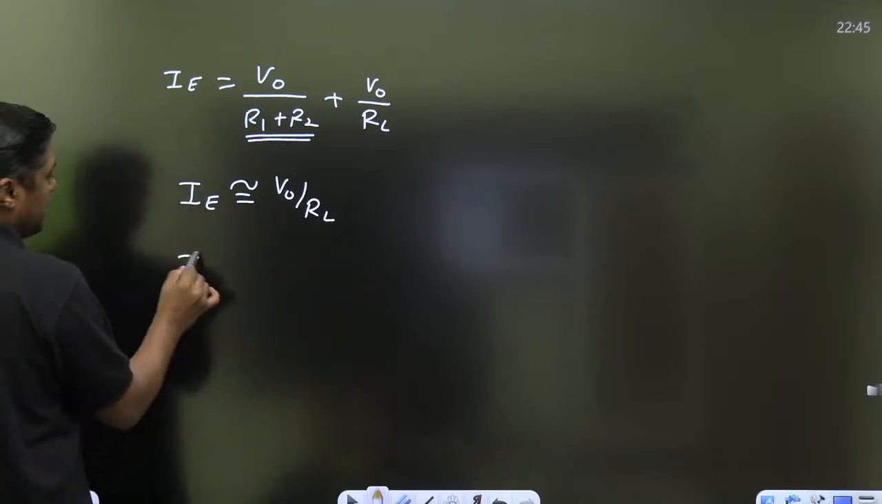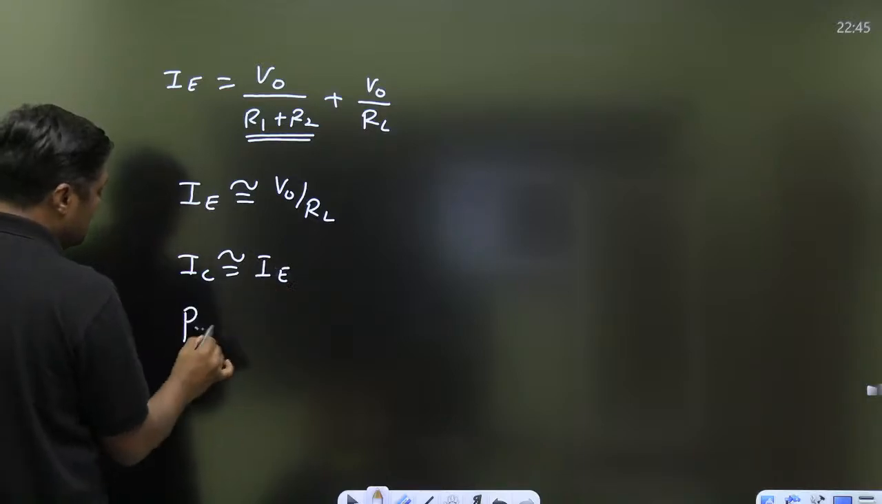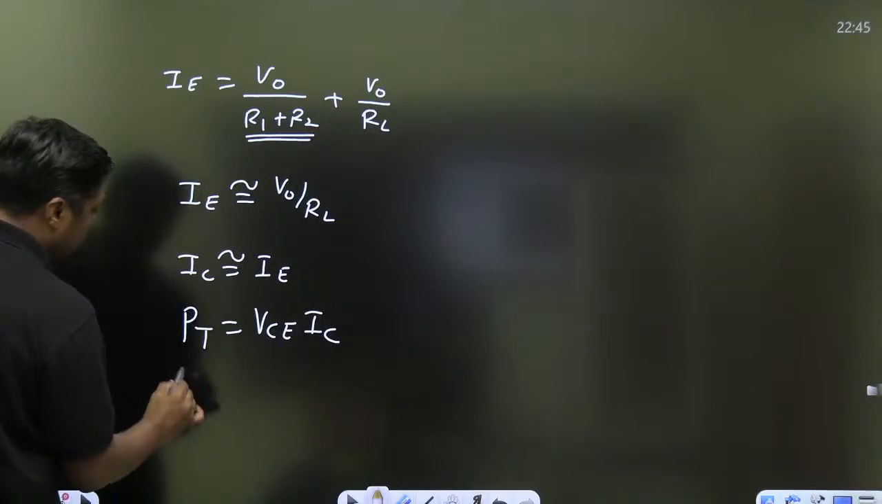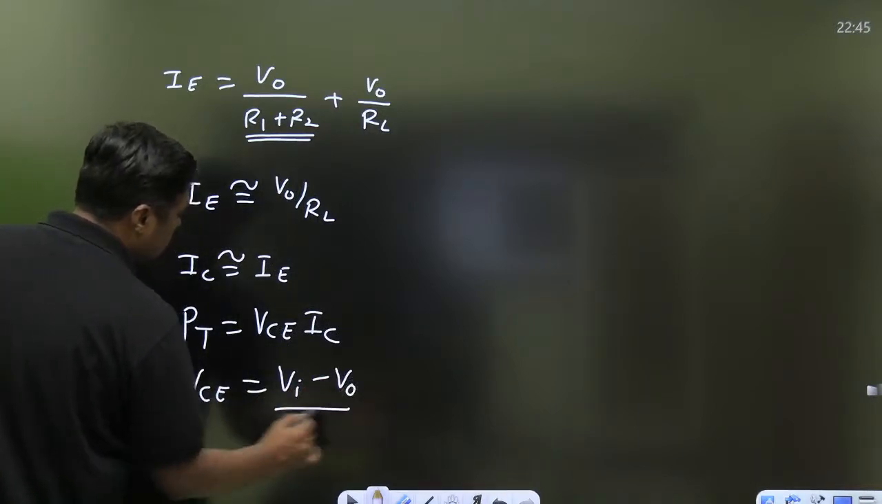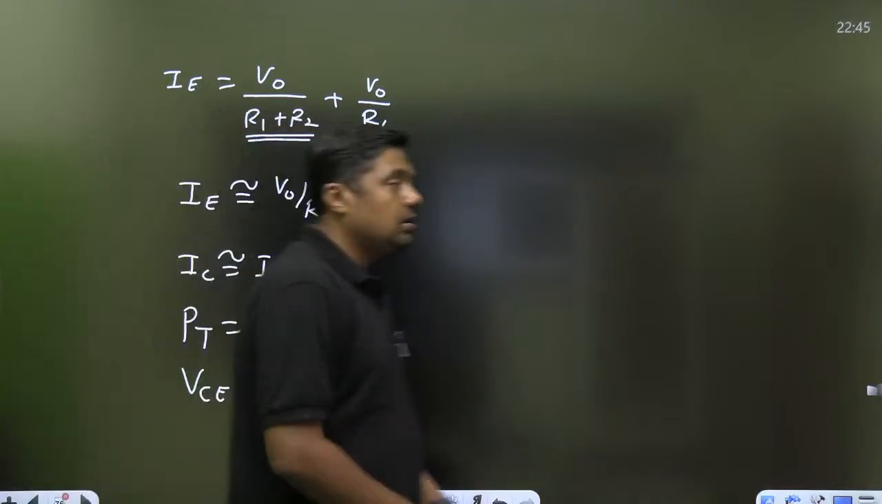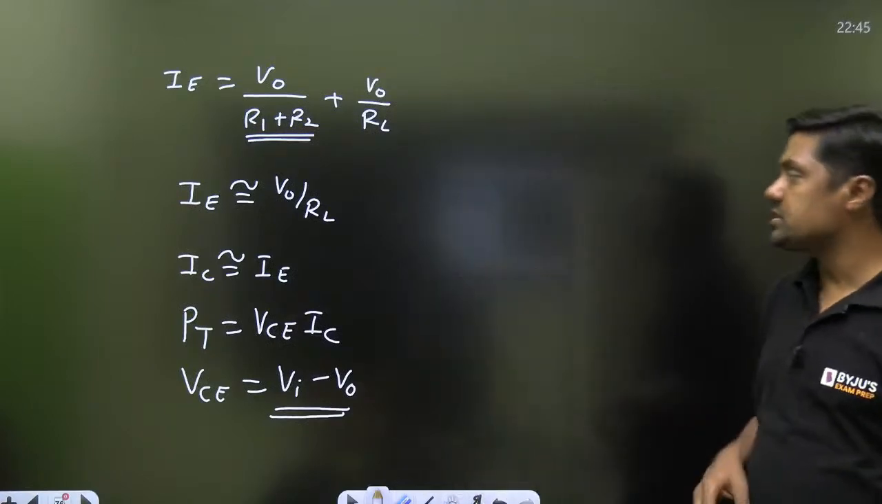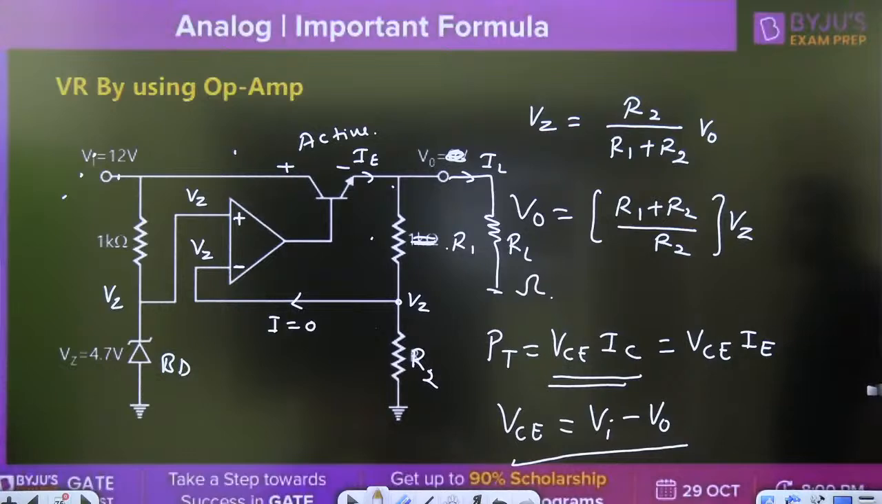Once you get the IE, IC is nearly equal to IE, and you will get the power dissipation, that is the VCE into IC, and VCE is nothing but VI minus V0. Always remember, when we want to find the power dissipation, you have to use VI maximum. It will give you the worst condition. Okay, that is all about this question.